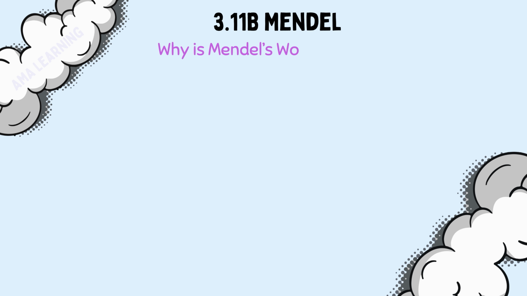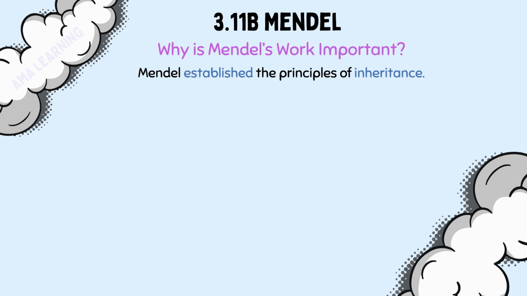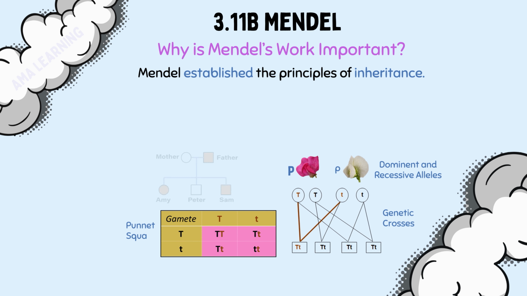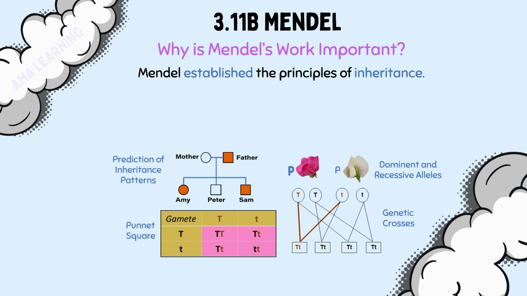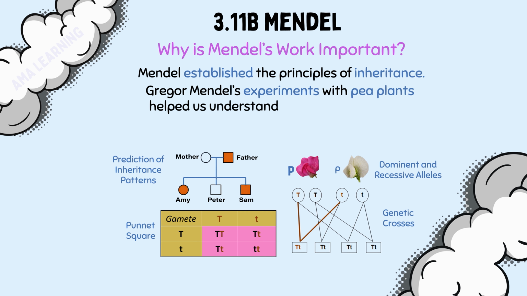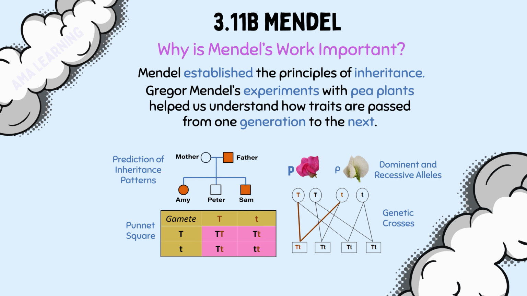Why is Mendel's work important? Mendel established the principles of inheritance, including concepts of dominant and recessive alleles, paving the way for modern genetics. His work informs the use of genetic crosses, Punnett squares, and the prediction of inheritance patterns. Gregor Mendel's experiments with pea plants helped us understand how traits are passed from one generation to the next. Despite challenges during his time, his work remains important in the study of genetics today.